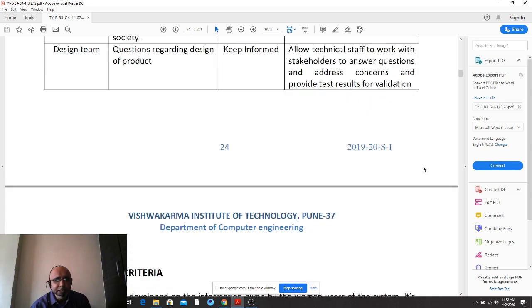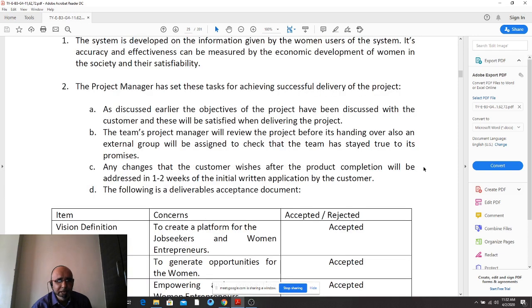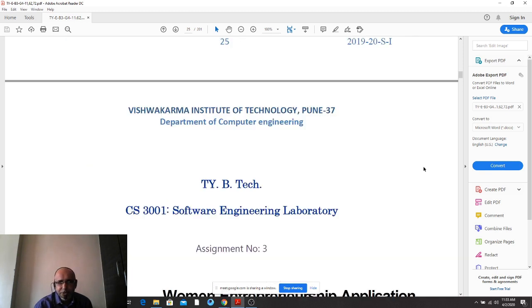So proceeding next is the acceptance criteria. As I have told you, the vision, definition, missions, goals, whatever things are there, they require the stamp of acceptance. But when can it be accepted? When it has been done in the way that I have told you, right? Now let us proceed to the third assignment, that is the SRS.